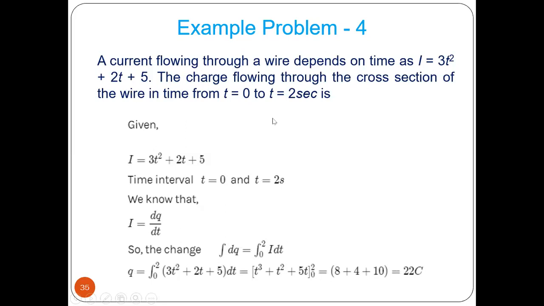Right? What is given? I is given. Time interval is given, t equal to 0 and 2 seconds. We know that I equal to dq by dt. So charge equal to what? Q equal to integration of I dt. The limit we can put 0 to 2 seconds. Now if we integrate that, we will get this result. Okay, 3t square, integration of that.